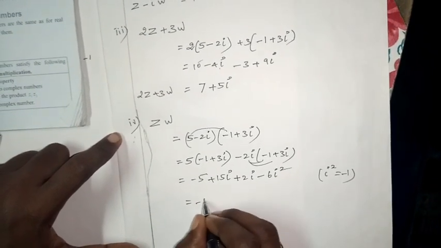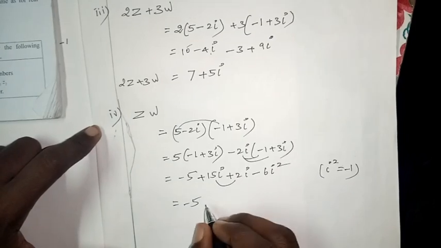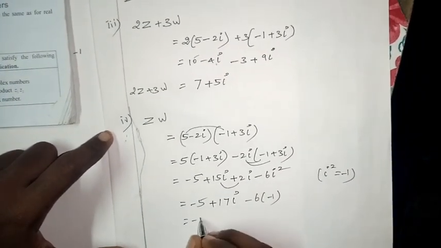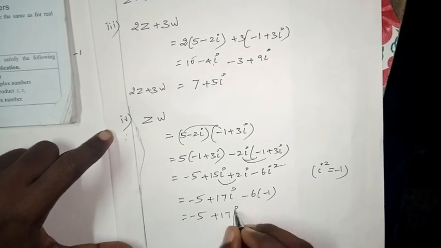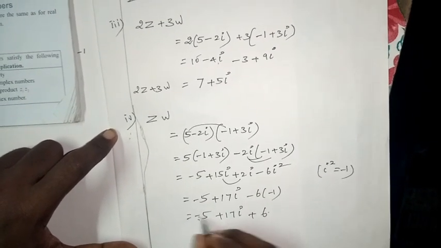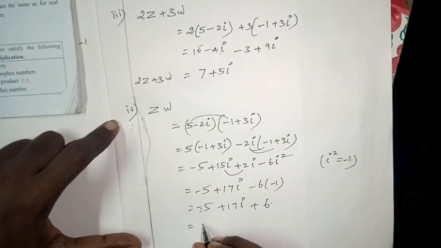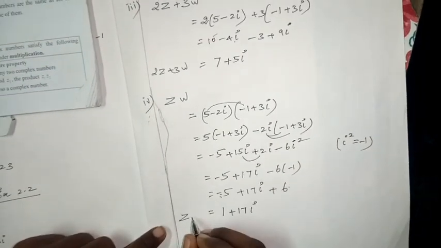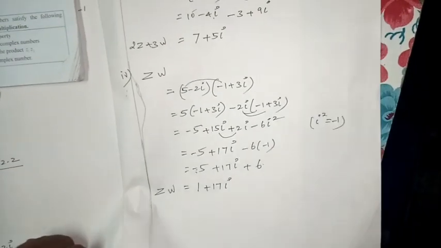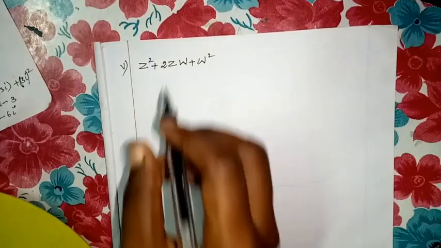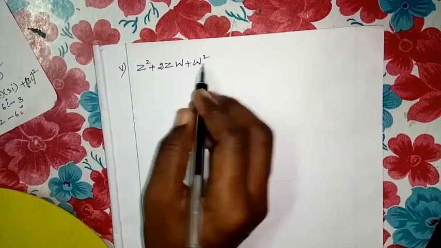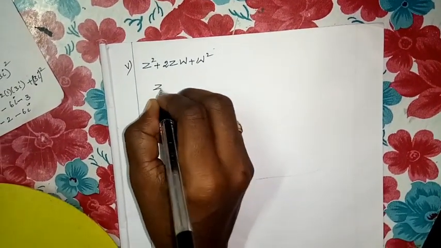I square value is minus 1. Substitute here. Minus 5, see same sign, add 17i, minus 6 of minus 1. So minus 5 plus 17i plus 6. Different signs, we have to subtract and put the greater number's sign: 1 plus 17i. This is ZW. Is it clear? Then go to the fifth sum: Z square plus 2ZW plus W square. Find out Z square.